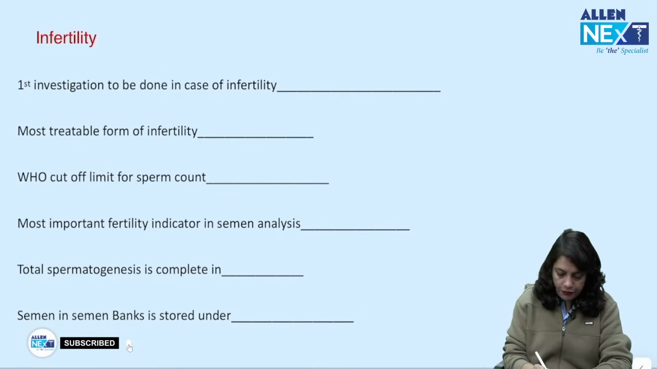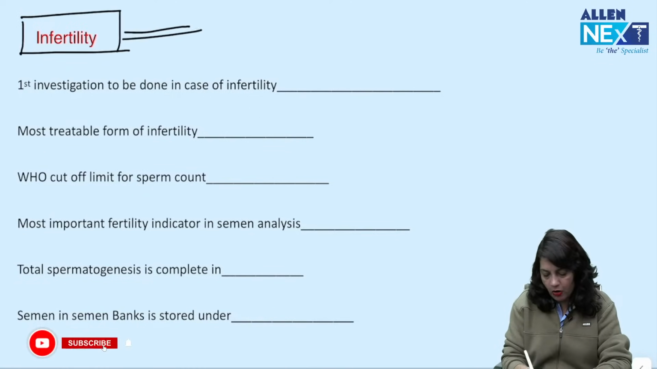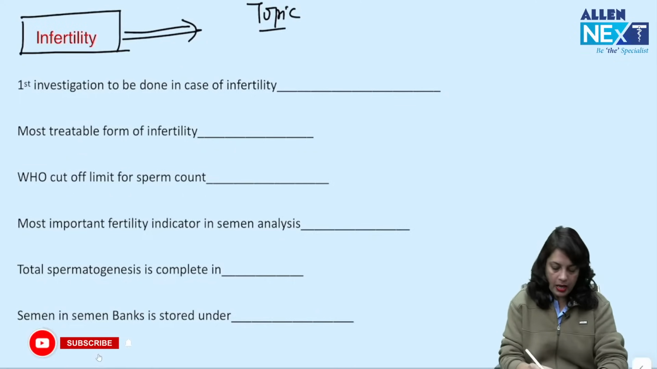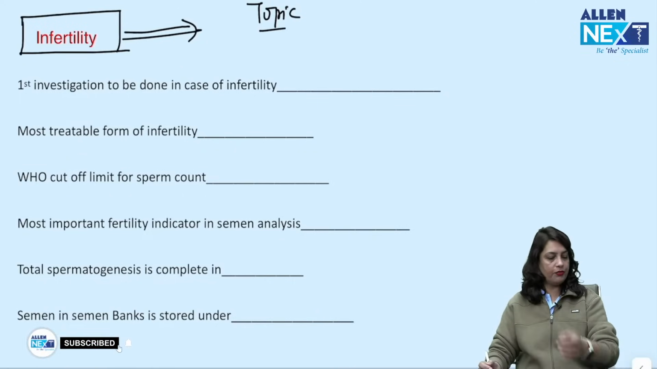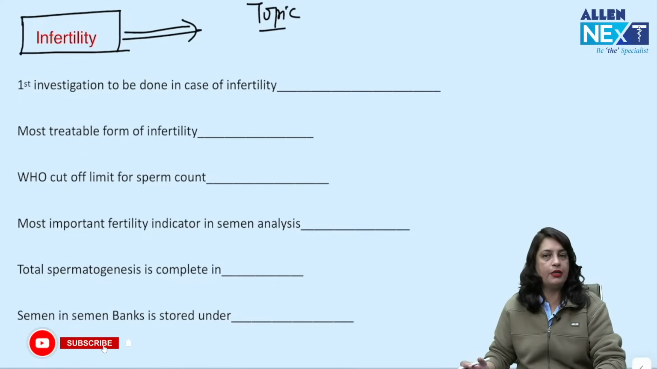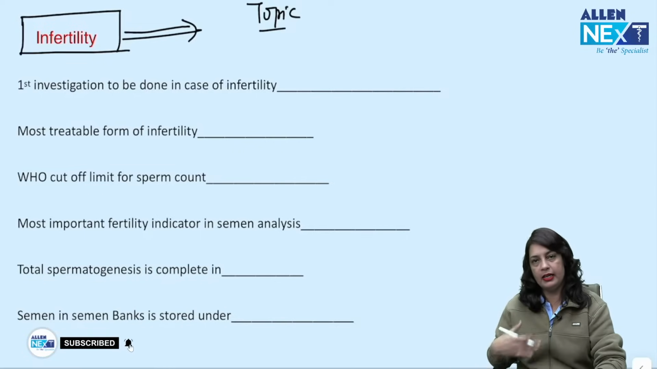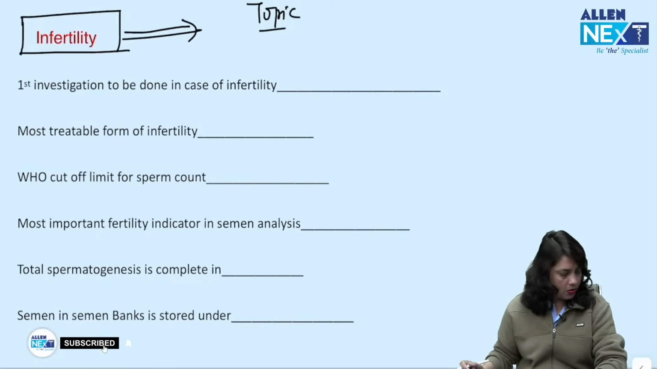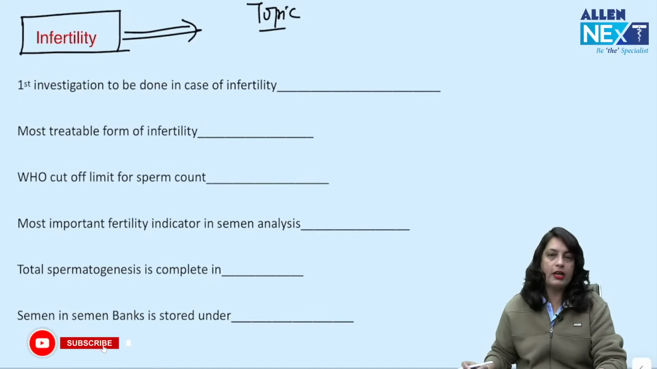Now, enough of ectopic pregnancy. So I am taking up my next topic of discussion, that is infertility. Every time I take up the session, I start with the disorders of menstruation topic. This time I decided to start with ectopic, then infertility, and then I will move forward with the rest of the topics.